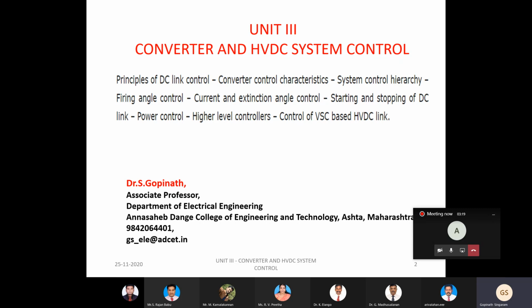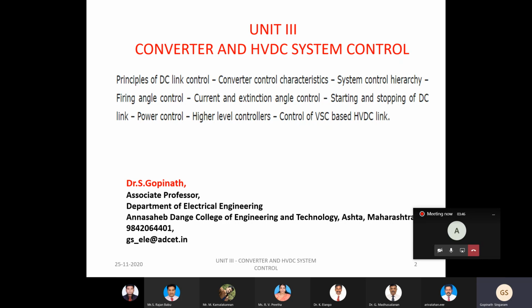Obviously the system will be a complex one, so we should have an HVDC system that is a highly controllable system. That is a very important objective of why we go with converter and HVDC system control.